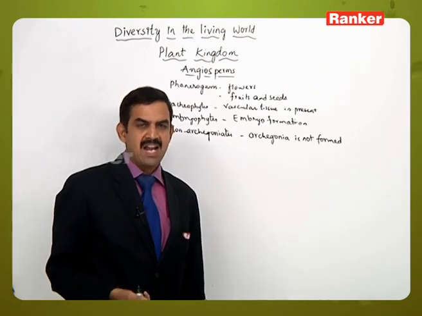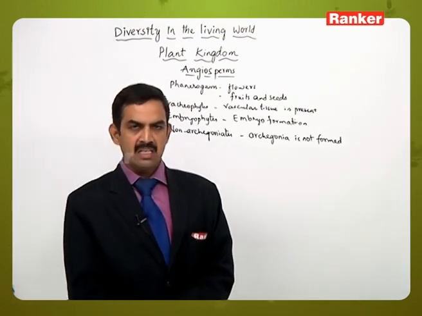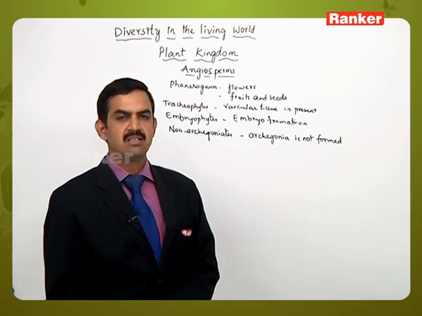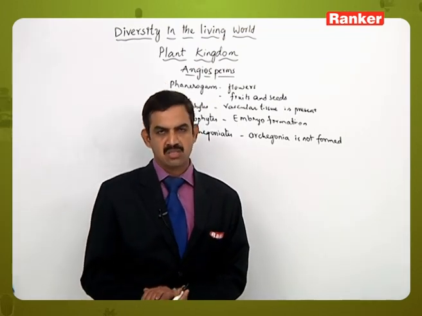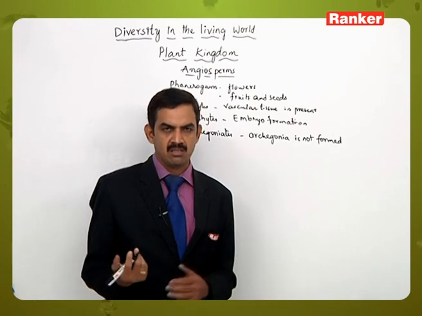This type of characteristic features can be seen in the angiosperms. So here in angiosperms there is a lot of diversity in habitat, morphology, structure, shape and other things.